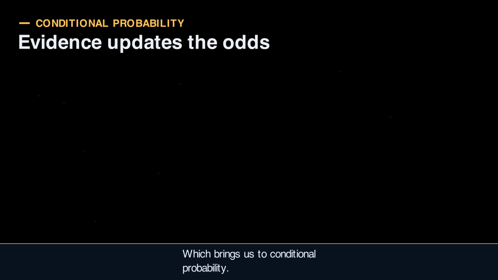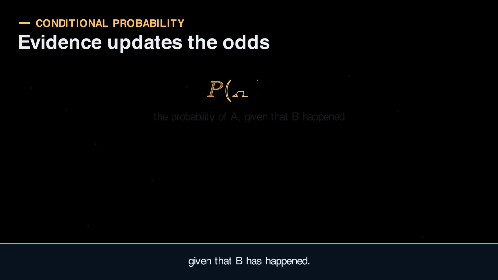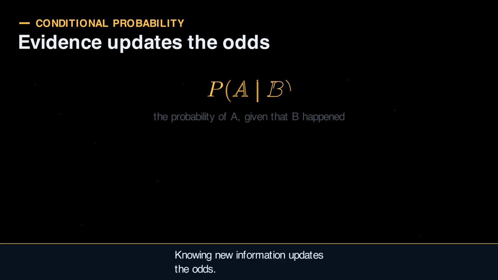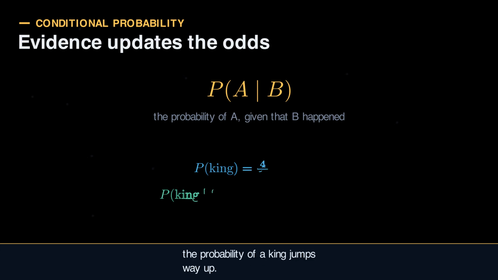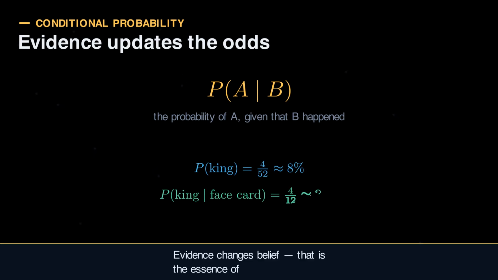Which brings us to conditional probability. The probability of A given that B has happened. Knowing new information updates the odds. The probability that a card is a king is small, but given that you already know it is a face card, the probability of a king jumps way up. Evidence changes belief, that is the essence of learning from data.